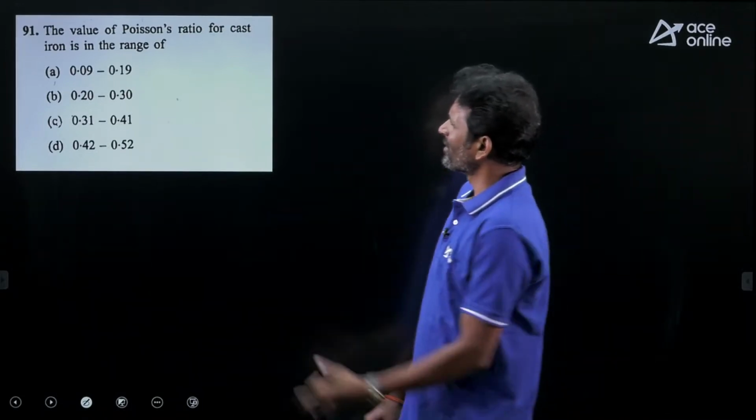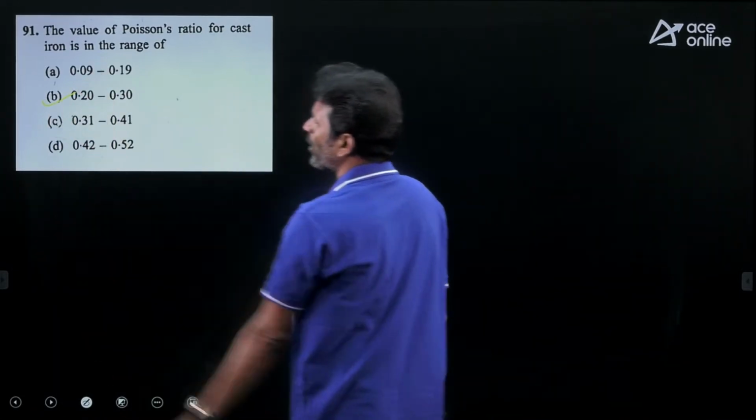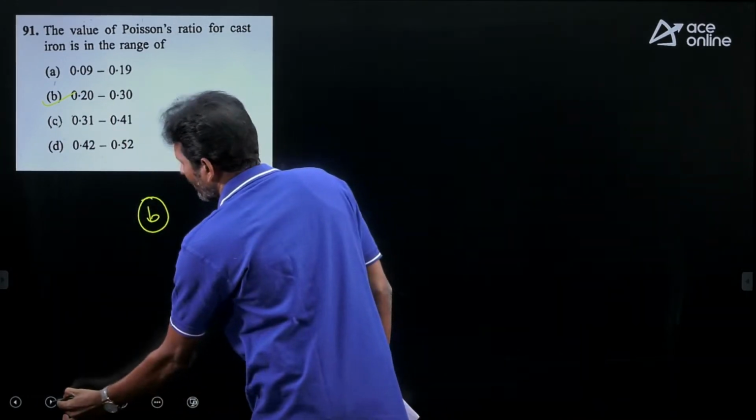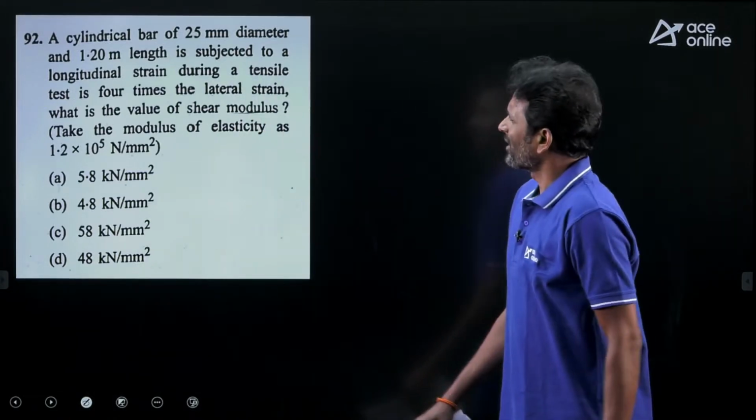This is a standard one. Poisson's ratio for cast iron is in between 0.2 to 0.3. So which option is correct? Option B is correct for this question. Now let's take the next one.